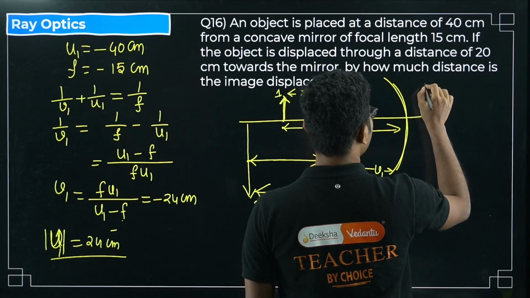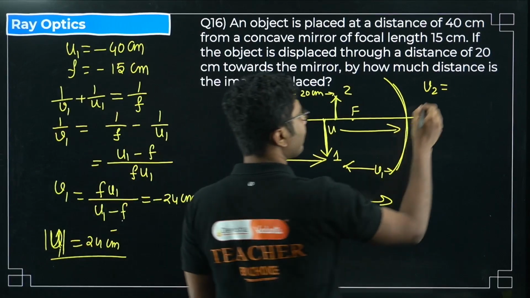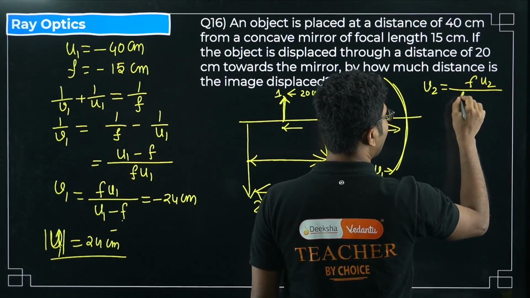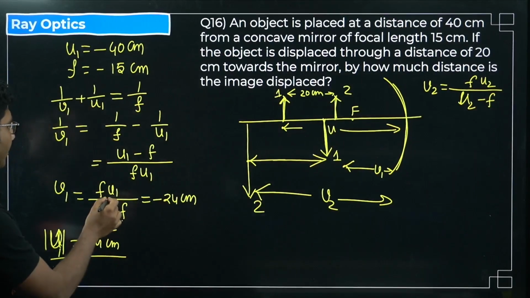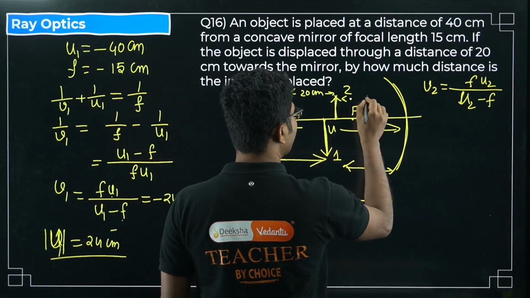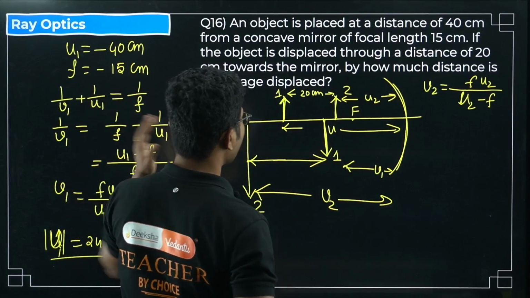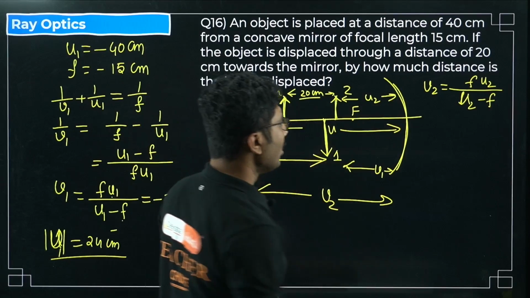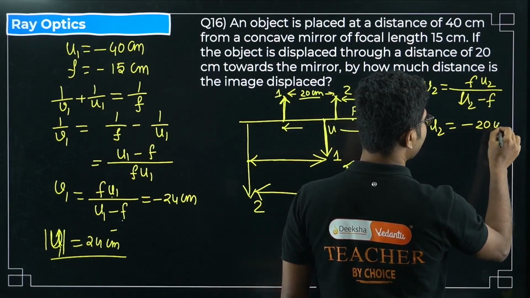So V2 will be equal to F U2 divided by U2 minus F, right? Same formula, only thing that we have to change is this U1 with U2. Now what is U2? So initial distance was 40 centimeter. Now you moved it closer by 20 centimeter. So U2 must be equal to minus 20 centimeter.